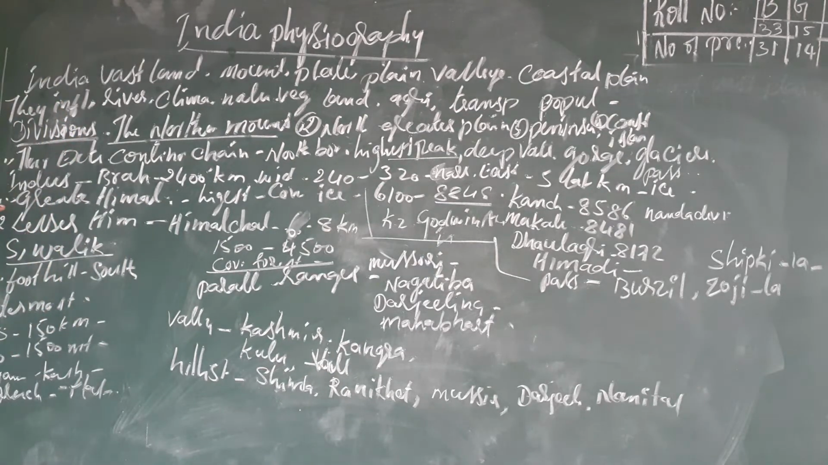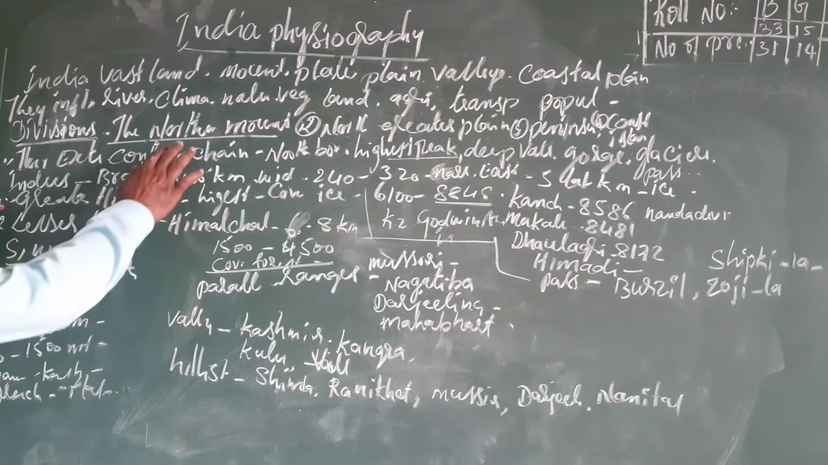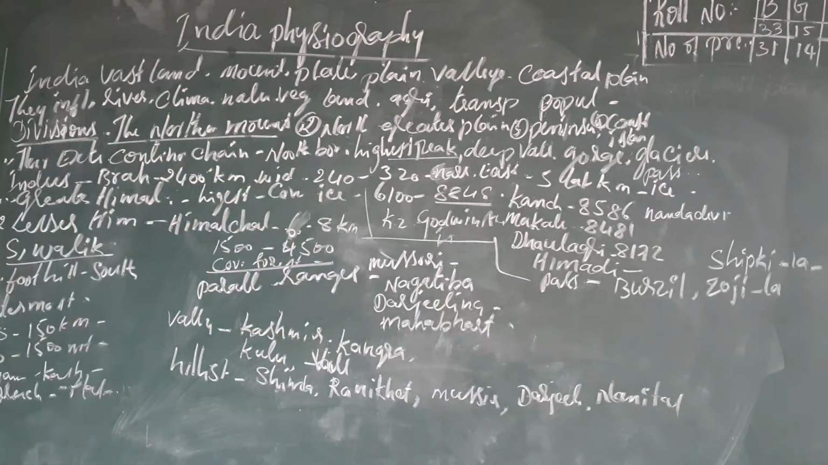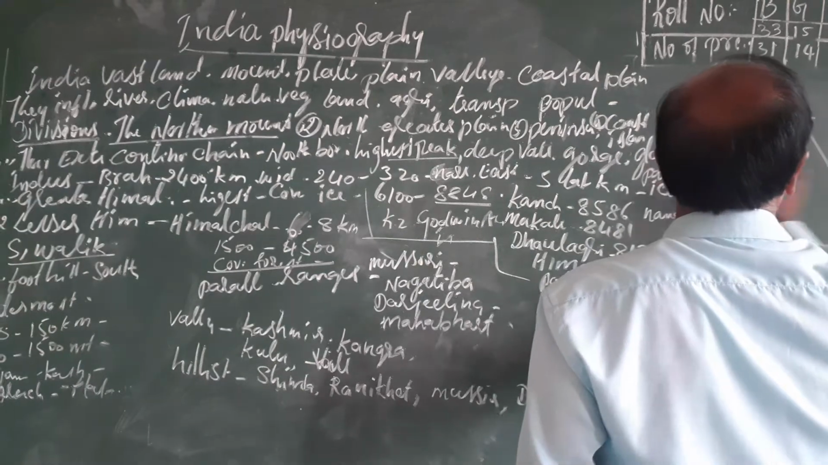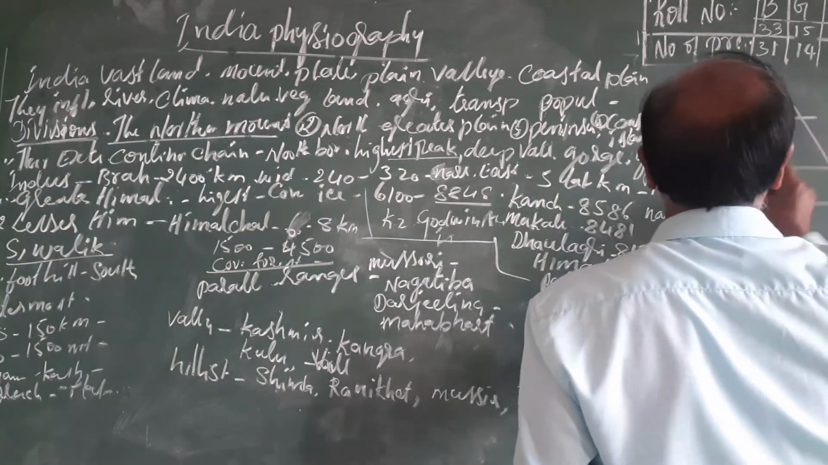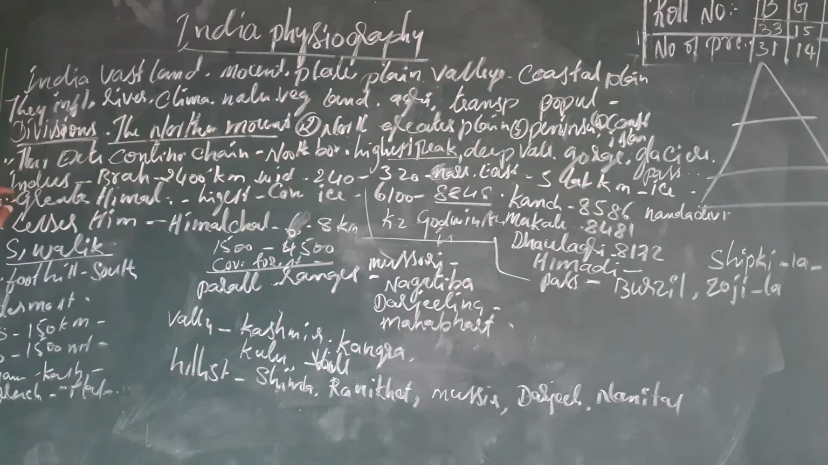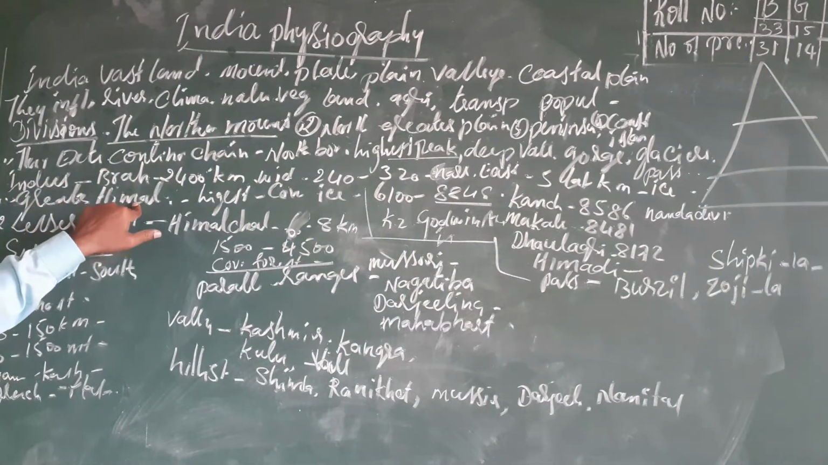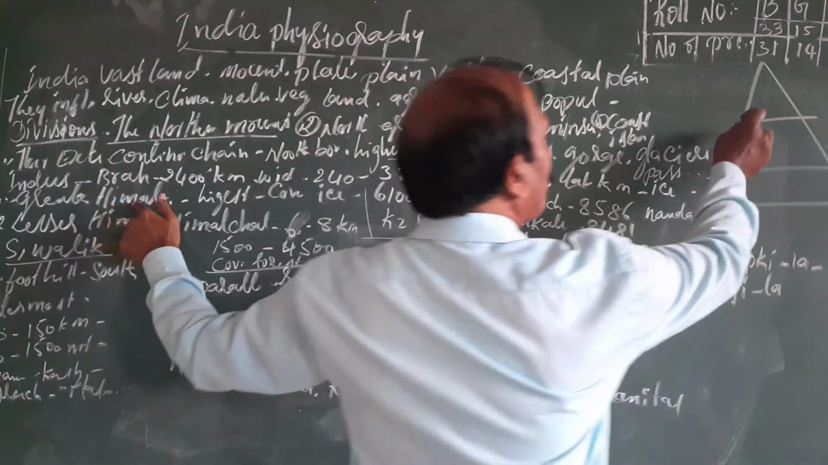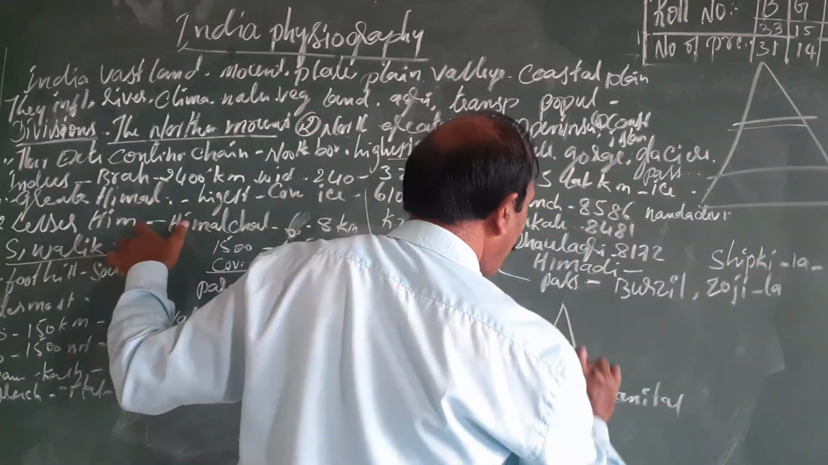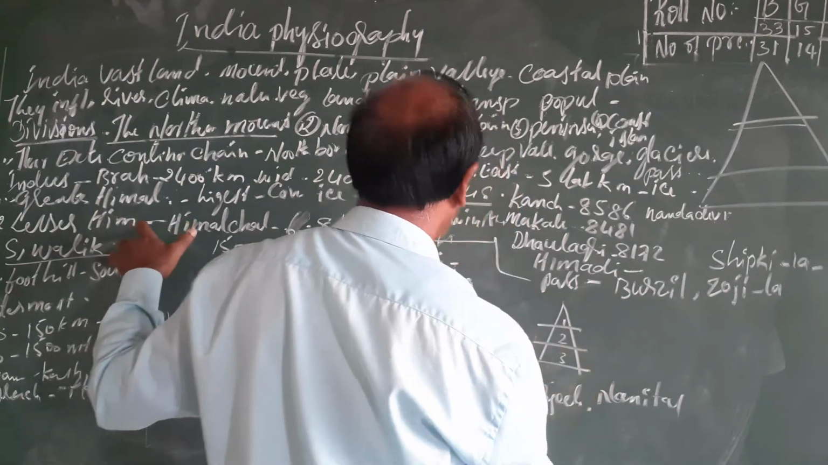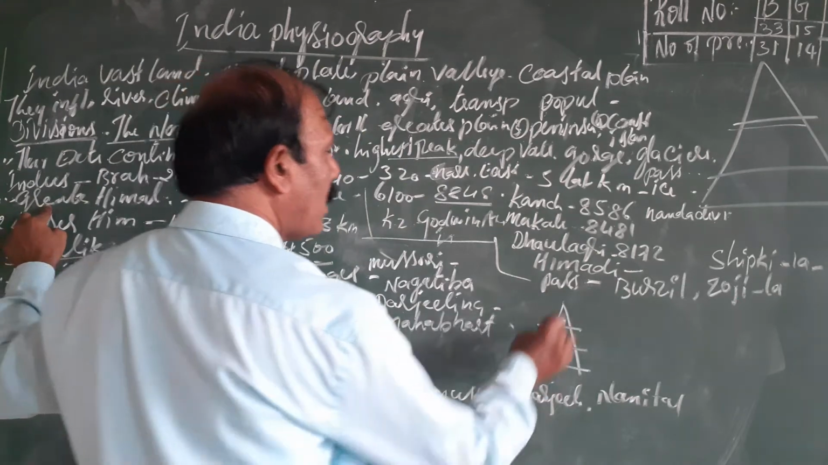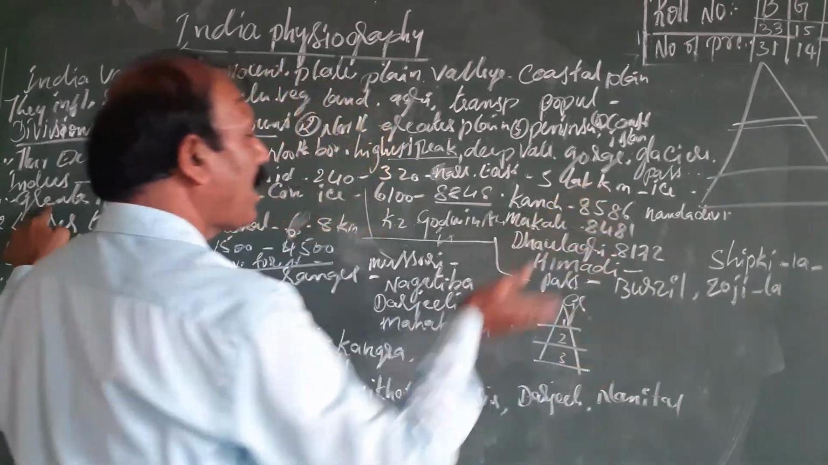Next, the Northern Mountain is divided into three steps, as I said: the first part, second part, and third part. The first one is the Greater Himalaya, the greater part of the Himalaya.